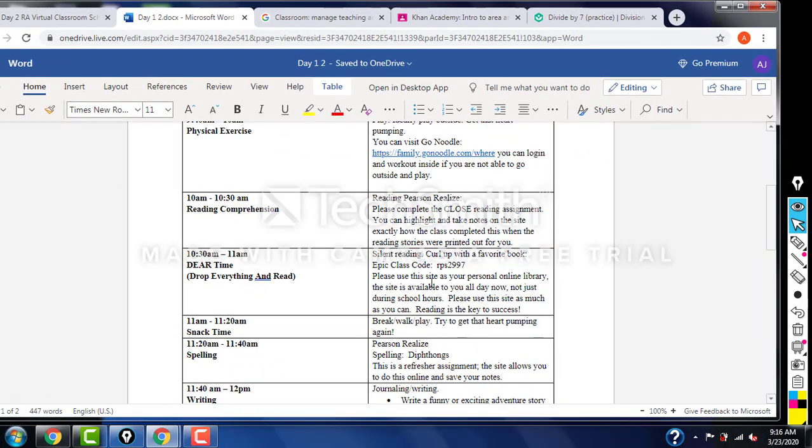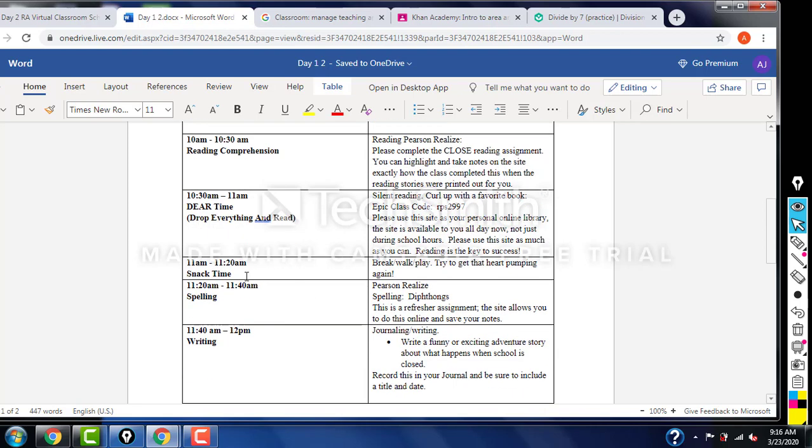We did Pearson, of course, and Epic. You know how to log into that. Here's your class code. I have not assigned any assignments on Epic for now. I want everyone to be sure to log in and be able to find books to read. Please use this as your virtual library. You do have your snack time today.